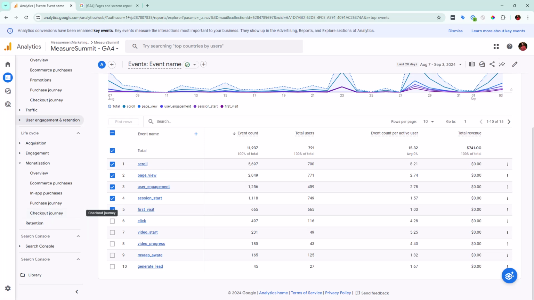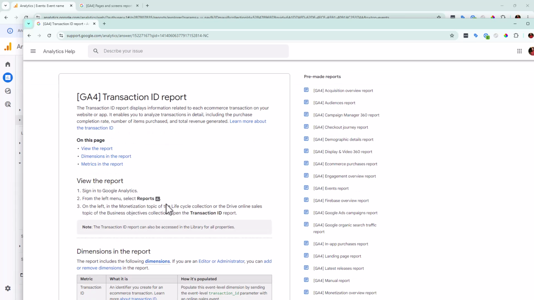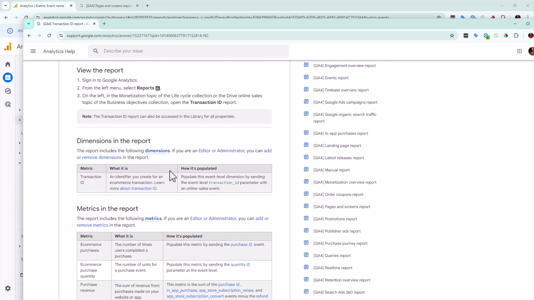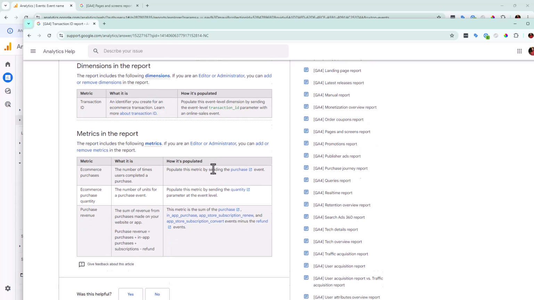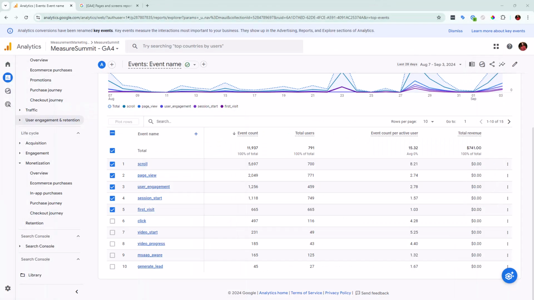But I am not seeing it, so I'm going to go ahead and pull this documentation over here so you can see the same thing that I am seeing, where it's telling us to go to the monetization report, all these things, transaction ID. And so eventually there should be a report for us that's going to allow us to see some information about our transaction IDs. I'm not seeing that one here.